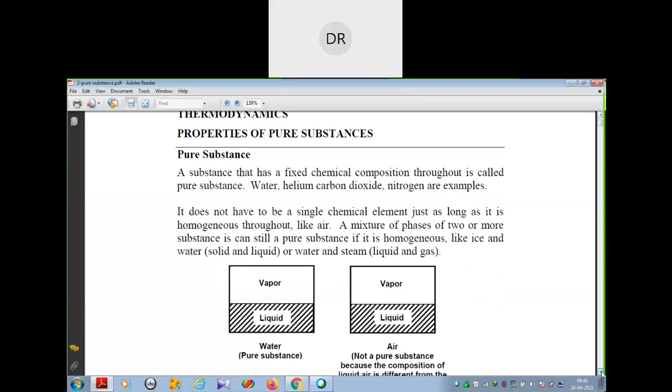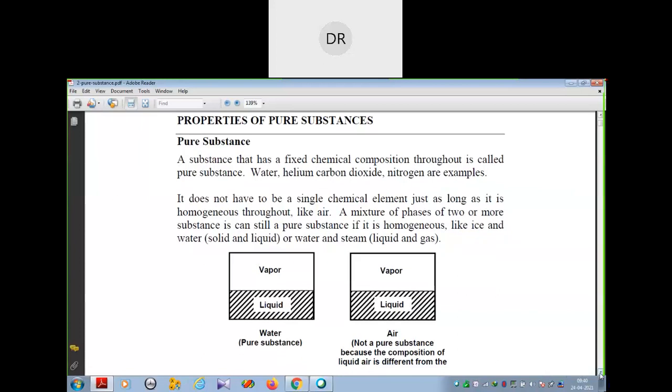If you see this figure, vapor and liquid water, it is a pure substance. This water converts from liquid to vapor. Similarly, air converts to liquid, but the composition of liquid air is different from that of air.